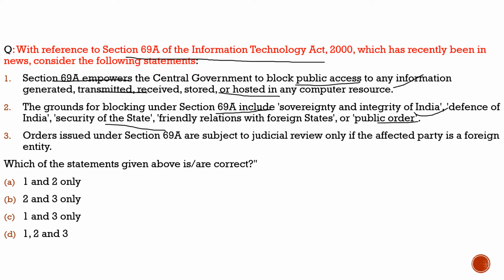Third statement: orders issued under section 69A are subject to judicial review only if the affected party is a foreign entity. No, it is available to judicial review whatever the status of the affected party would be. So the third statement is incorrect. By eliminating the third statement, we can say that option A is correct, which is 1 and 2 only. So with this, we understood what this section 69A is related to.